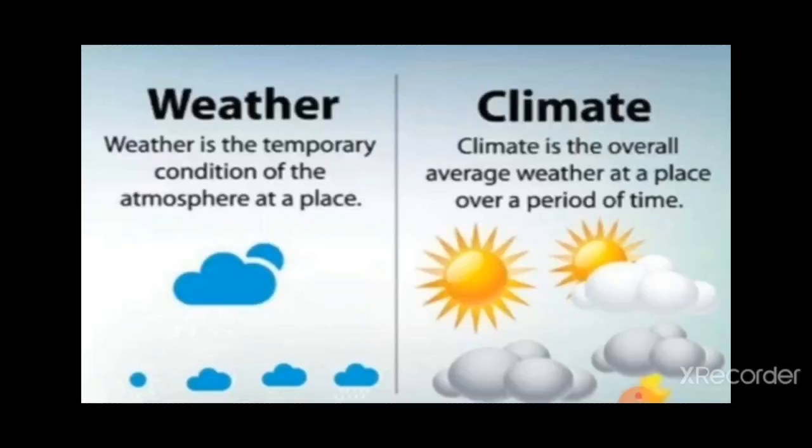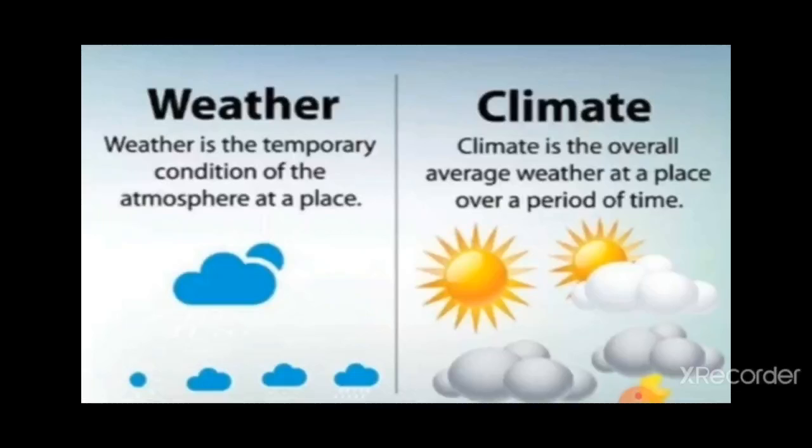You know very well, you have seen or used the word weather. "The weather is very good." You might have used this term in your daily life. So how is weather denoted and how is climate denoted? What is the basic difference between weather and climate? Let us see with this topic.